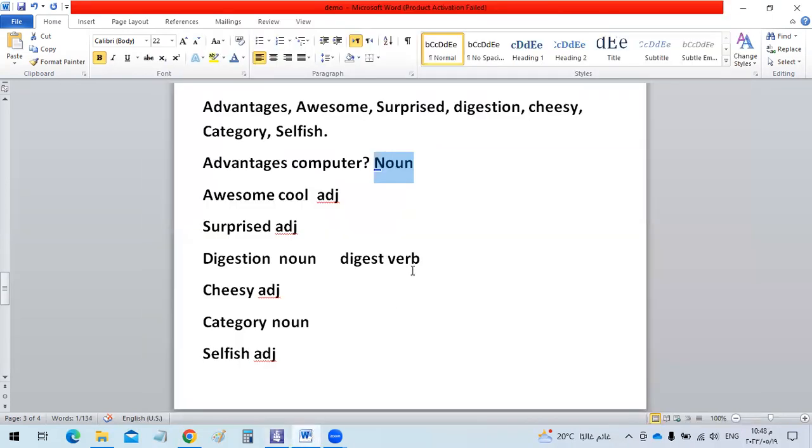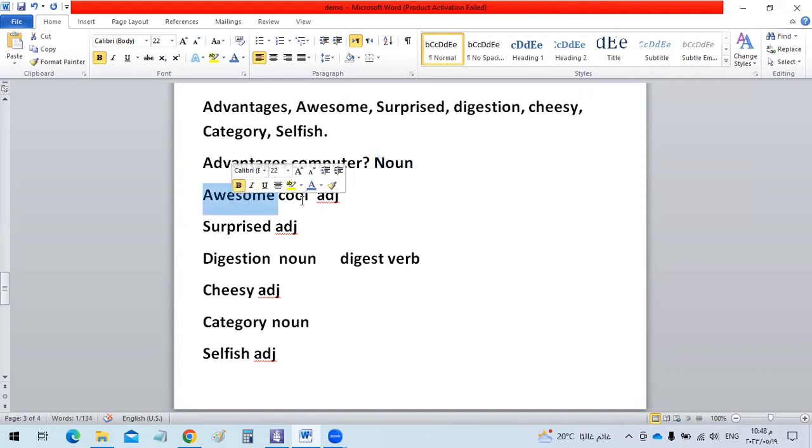If you would like to explain more, you can use this example, the computer. Do you think the computer has advantages and disadvantages? That means good things and bad things? Of course, yes. For example, computers have advantages. We can use them to watch videos, we can learn online, you can chat with your friends. So all these are good things. They are advantages.